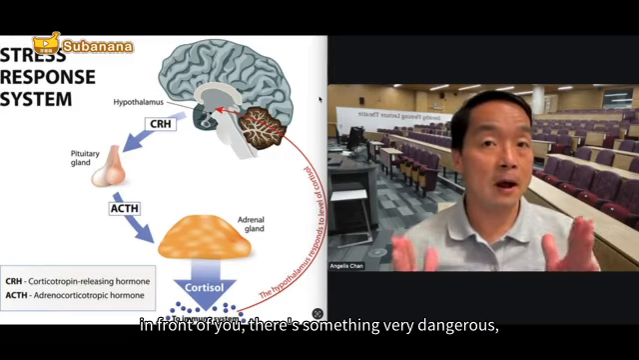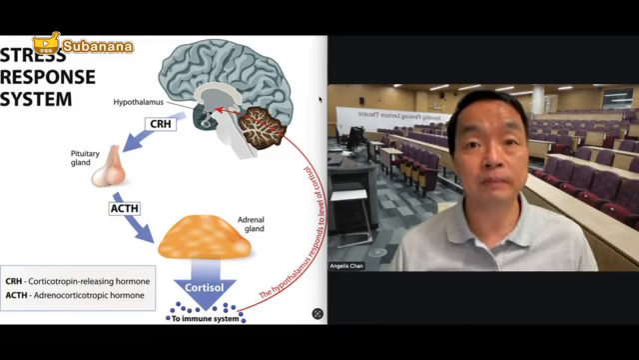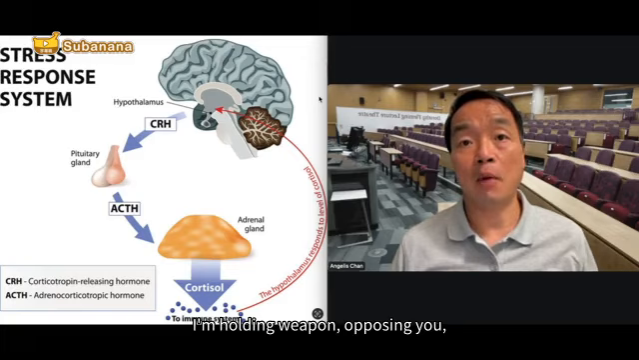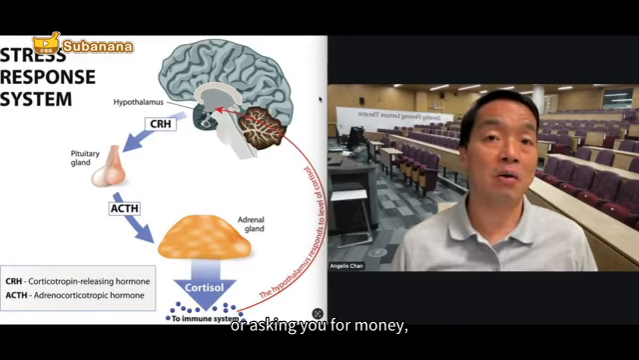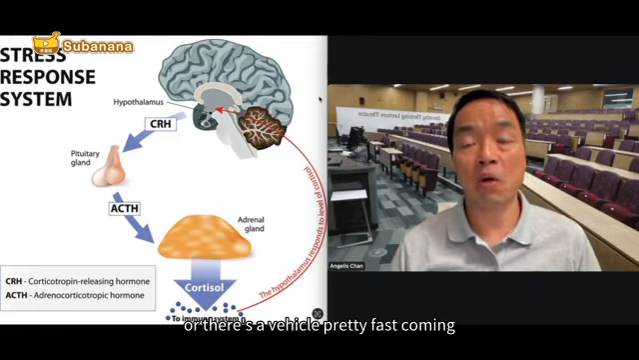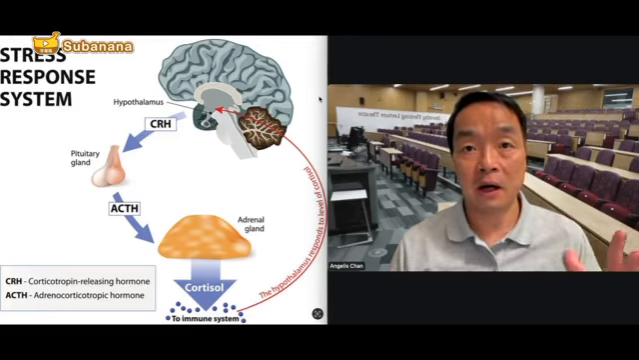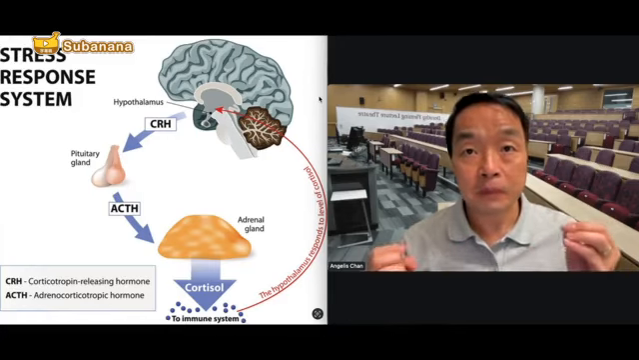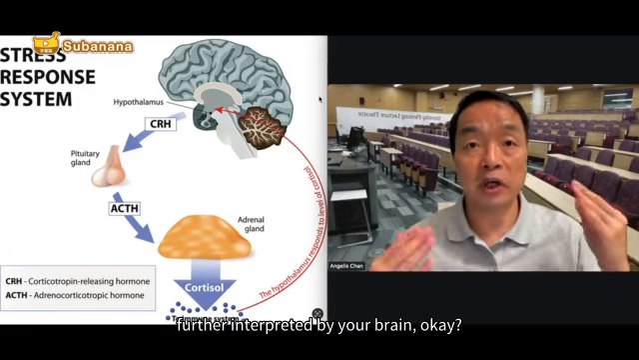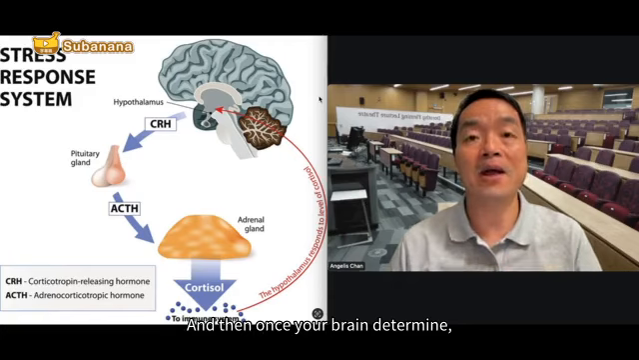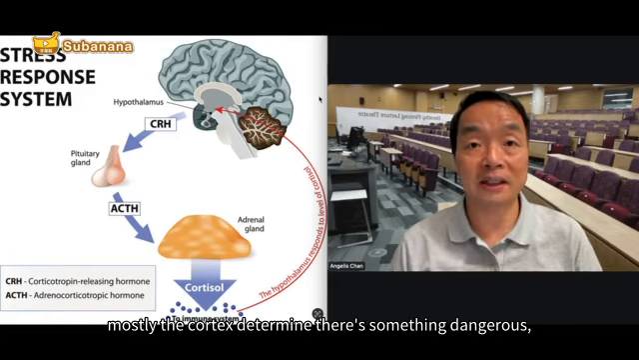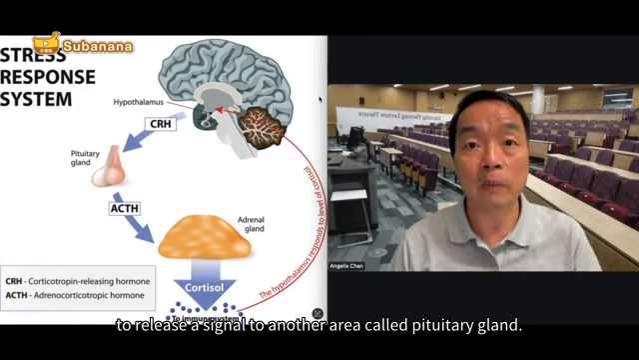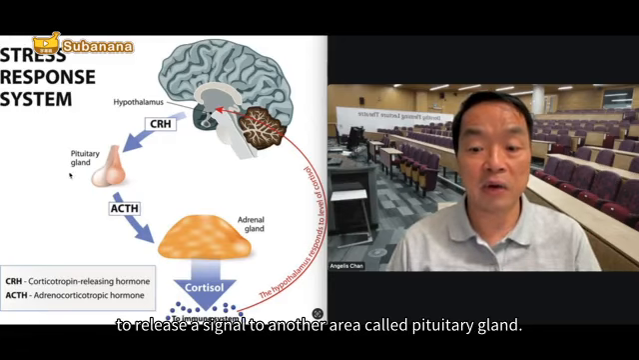Imagine in front of you there's something very dangerous, or something pretty frightening. For example, you see a guy holding a weapon, approaching you or asking you for money, or a vehicle coming pretty fast, closer and closer to you. Your eyes perceive this kind of stimulus, and then it gets interpreted by your brain. Once your brain, mostly the cortex, determines this is something dangerous, that triggers your hypothalamus to release a signal to another area called the pituitary gland.